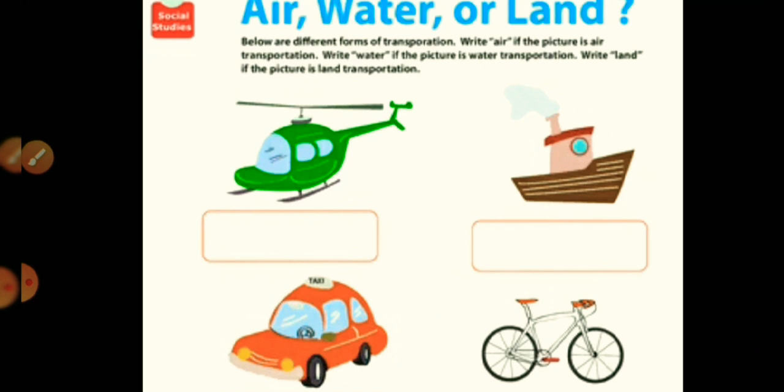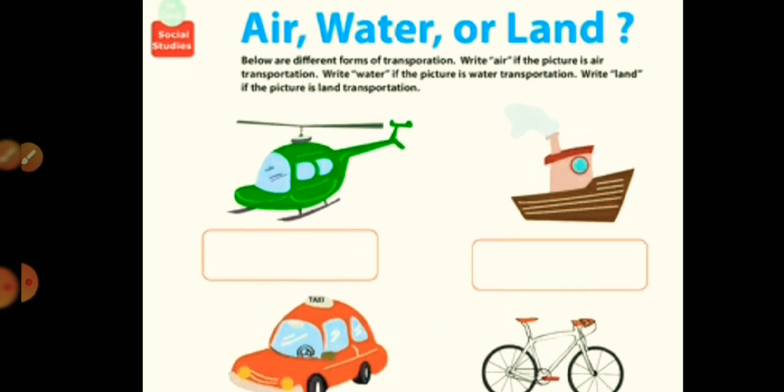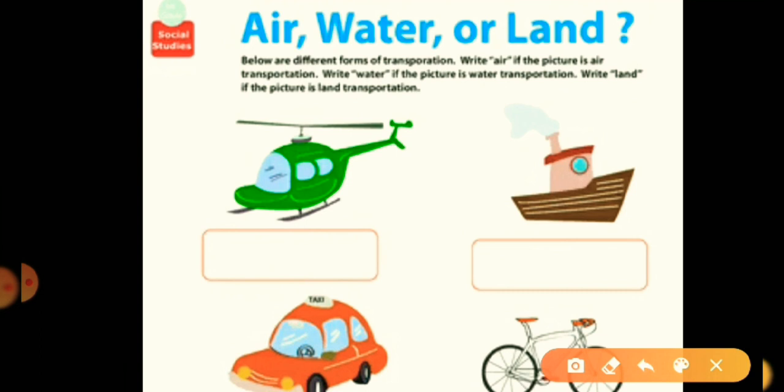Now here you see different pictures of means of transportation, and these belong to air, water and also land. So you will write that the first picture, which is a helicopter, belongs to air, water or land. Where is it used? Can you answer? Yes, it belongs to air transport. The second one is a big ship. Can you tell me where it is used? Yes, it is used in water.